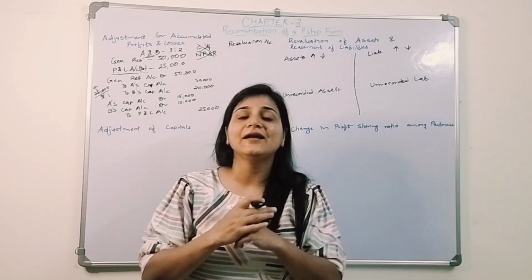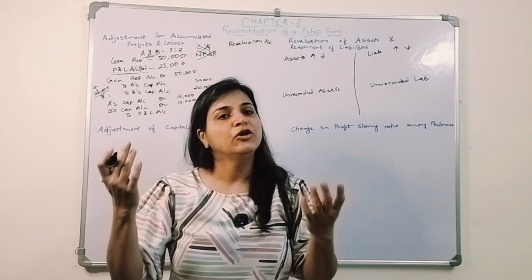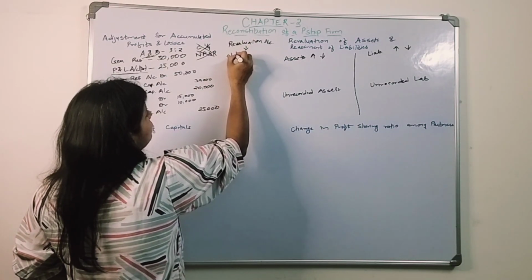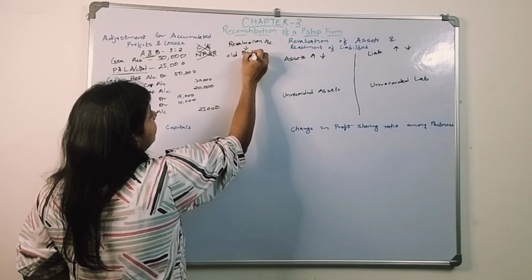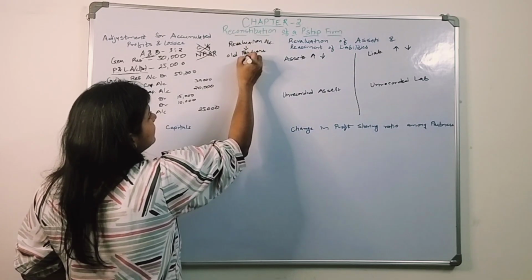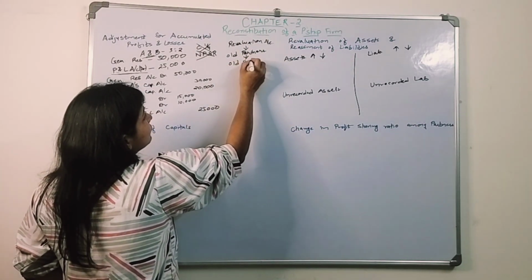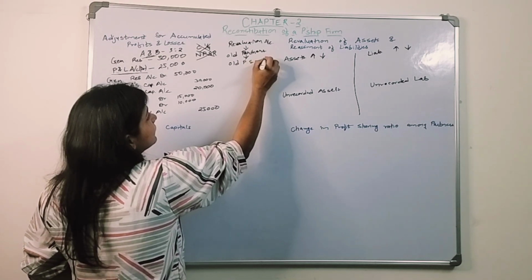And that gain or loss belongs to whom? To the old partners. This belongs to the old partners, and it will be shared among the old partners in their old profit sharing ratio.